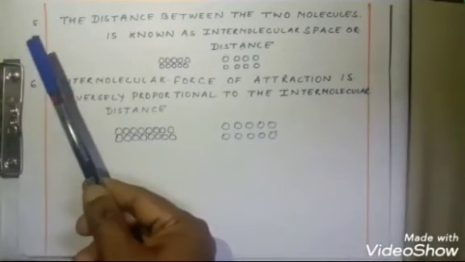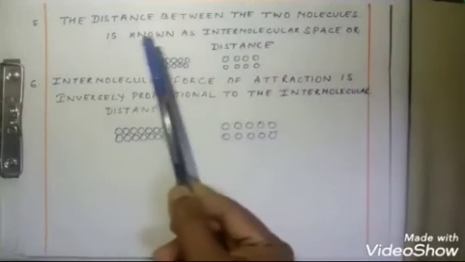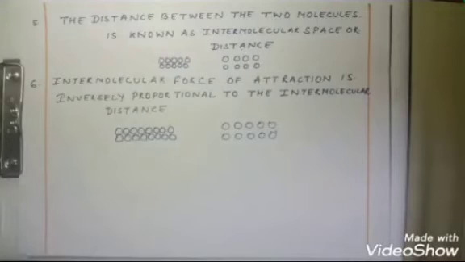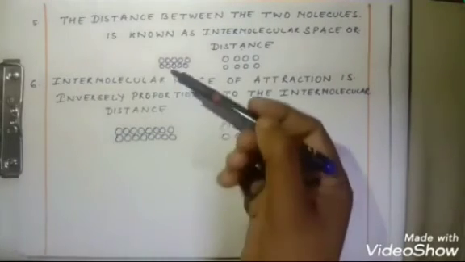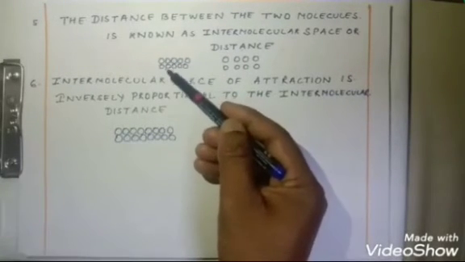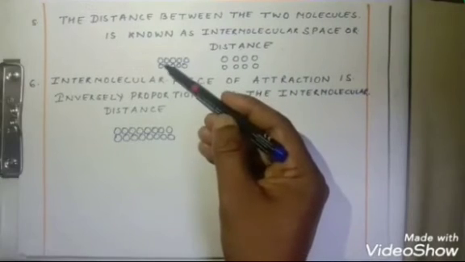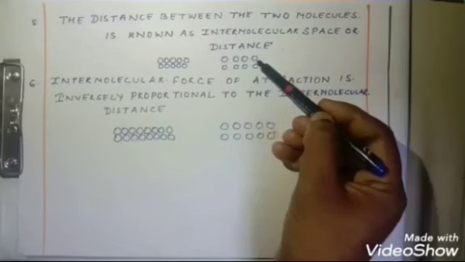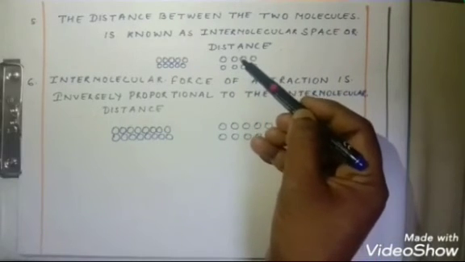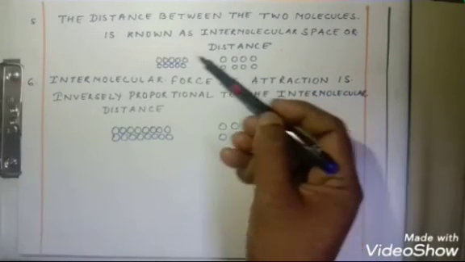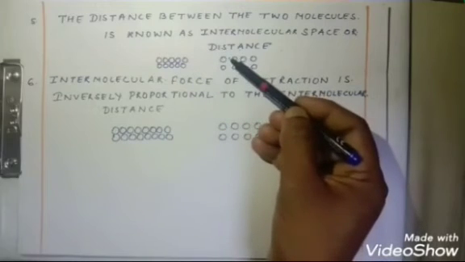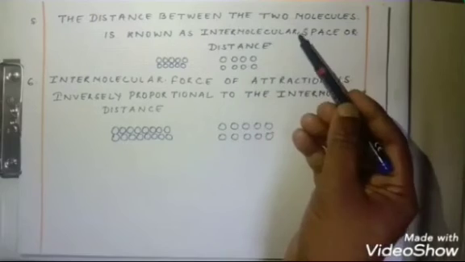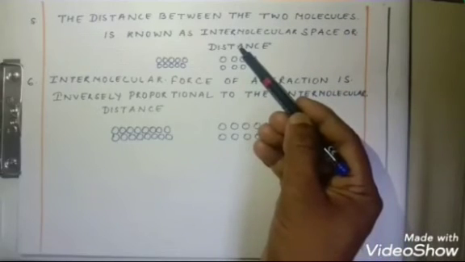Let us see the fifth point. The distance between two molecules is known as intermolecular space or distance. You can see the diagram. Over here the molecules are very closely packed with each other and there is less space, but over here the molecules are a little bit apart from each other and the space between the molecules is more as compared to the first one. So the space between two molecules is called intermolecular space or intermolecular distance.